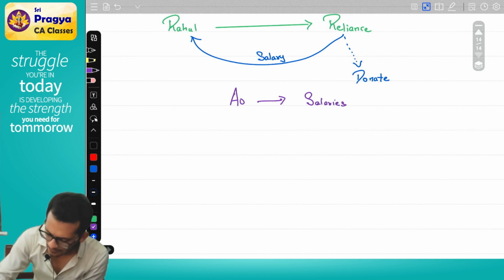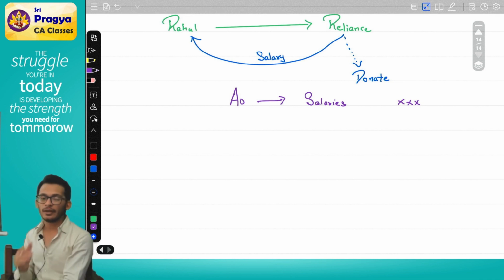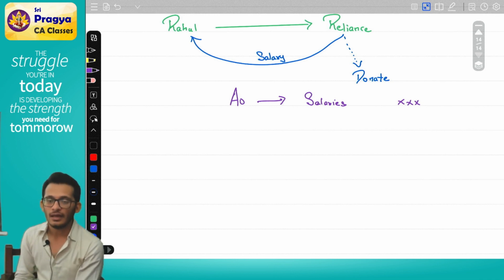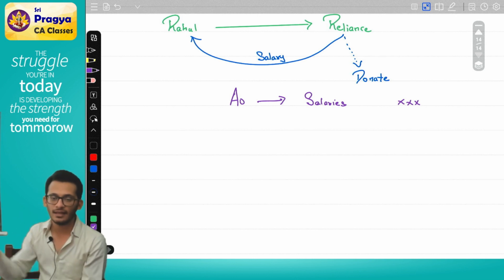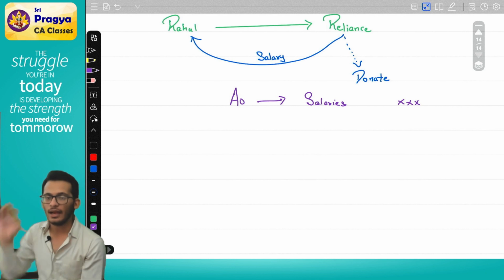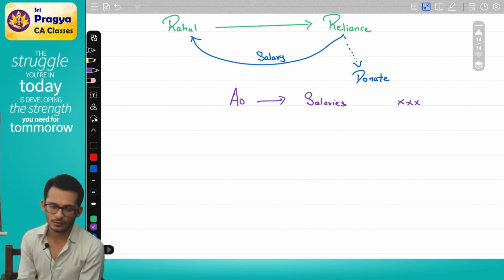Rahul tells the assessing officer, "I have not even got the money. Reliance directly gave it off as donation. I have not even got the money in my hand. I don't want anything to be taxed."